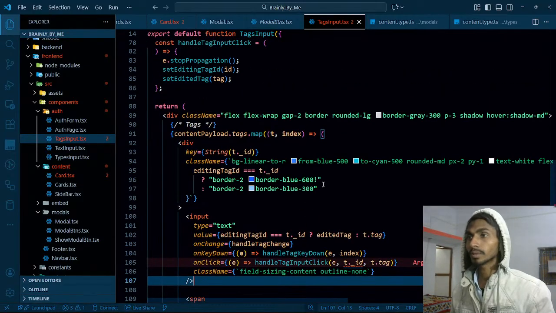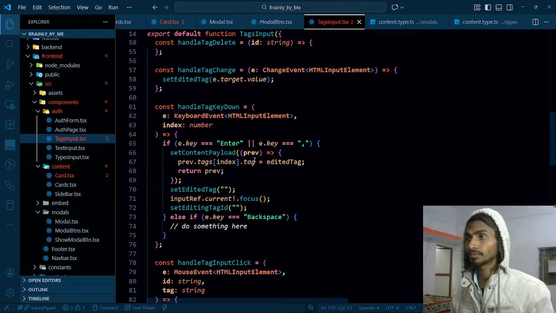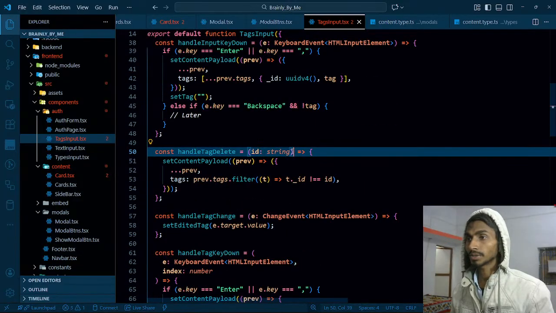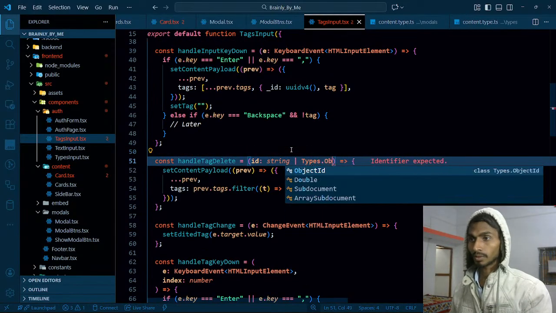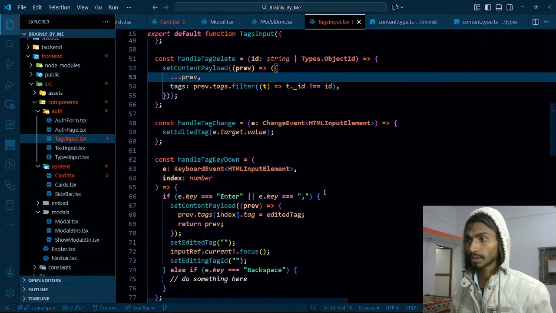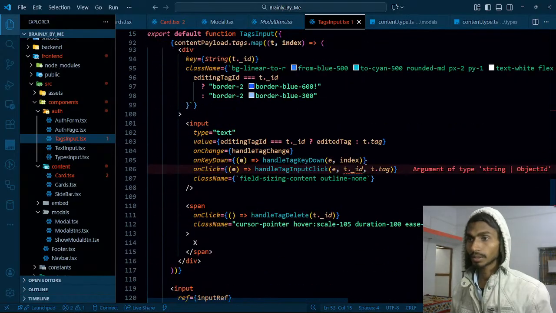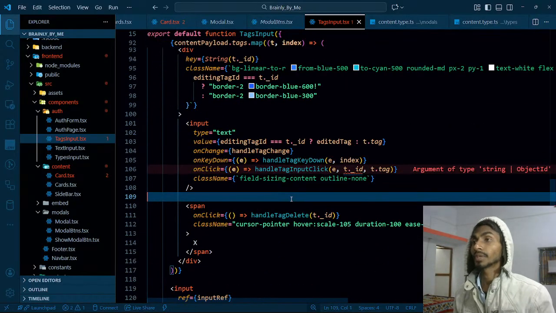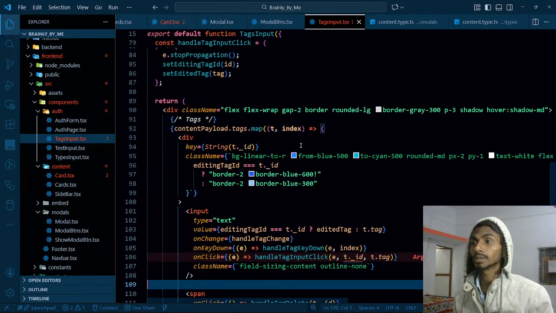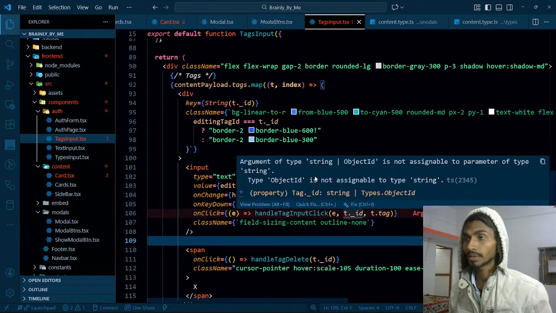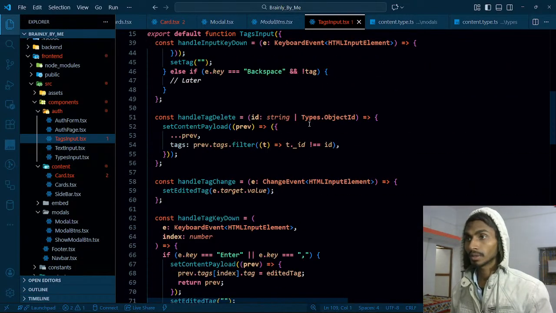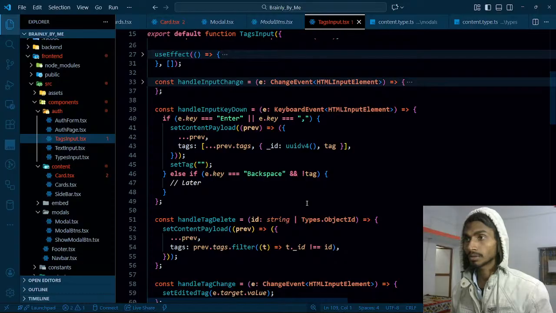Okay, let's do one thing. The ID that I actually have over there can be either a string or types dot object ID, as simple as that. Am I still going to get that here? Guess what? Yeah, I'm getting that. So this is text input. Inside this I will only be getting a string, so I'll stringify it. In that case I should not be facing this error.